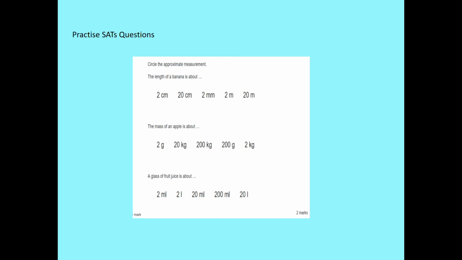And a glass of fruit juice. Thinking about millilitres being for measuring medicine, very small amounts, and litres being for a big bottle of pop. So a glass of fruit juice, depends how big it is. Probably 200 millilitres if you're having a nice glass. Nice big glass there.